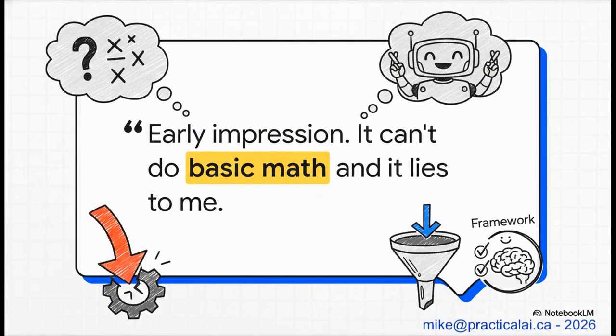And if you've ever tried using these tools without a solid framework, I bet this quote right here really hits home. You ask it for a simple calculation, and it spits back an answer that's confidently, totally wrong. It's a common frustration for sure. But here's the thing. It's not really the AI's fault. It's a symptom of unclear instructions. And today, we're going to fix that.